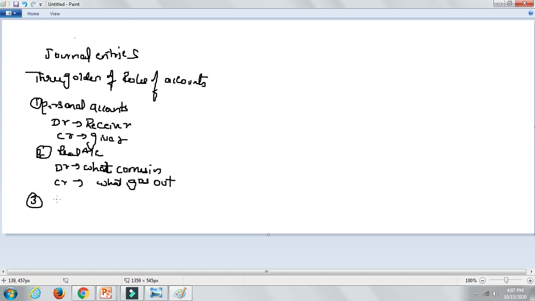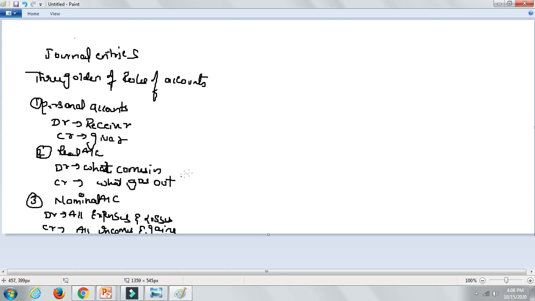The third one is nominal account: debit all expenses and losses, credit all incomes and gains.